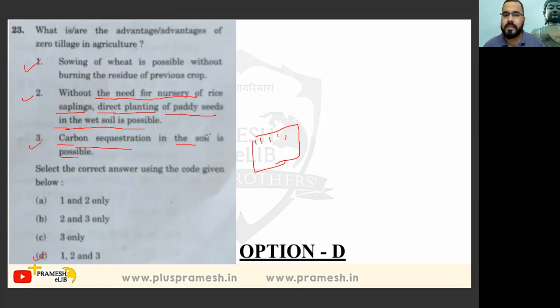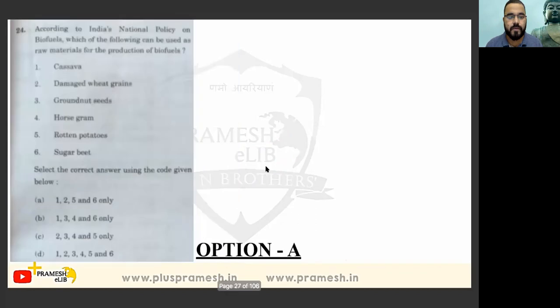This one I'll consider to be an easy one, and this kind of question has been asked many times in UPSC previous year questions, so it is among the easy category. Okay, then let's move to the next one.